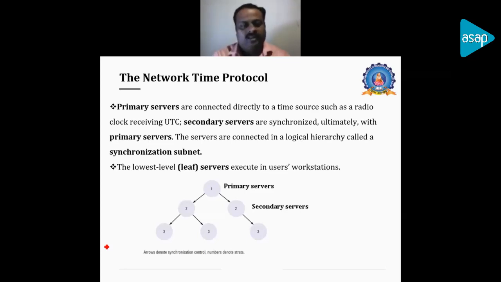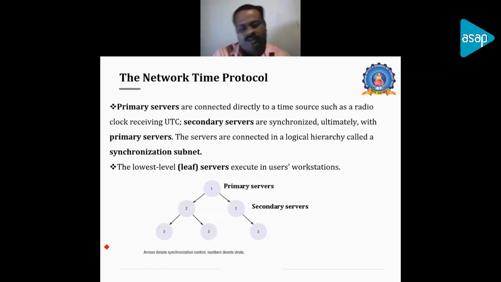And the next layer is called the secondary server. Again, it gets the UTC value updated from the primary server, and it will be connected in a logical hierarchy. And finally, if you consider the third level as the leaf node, then the leaf servers are commonly the user workstations or common nodes, and these nodes will be updated from the secondary server. The final user workstations are called leaf servers.